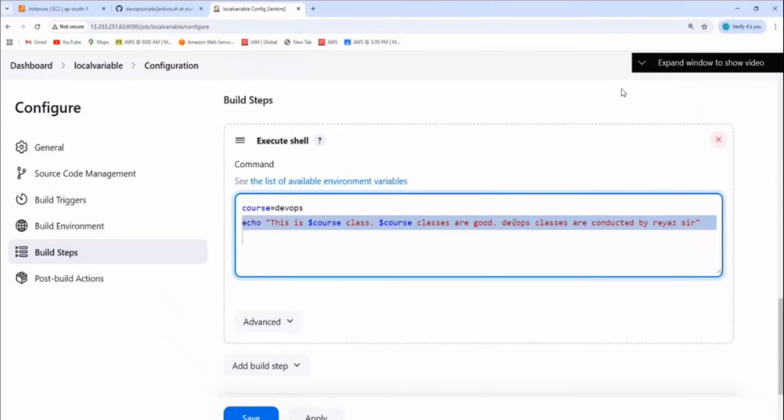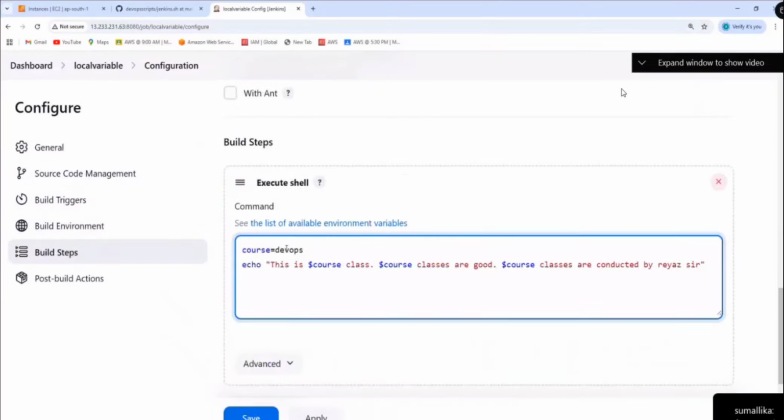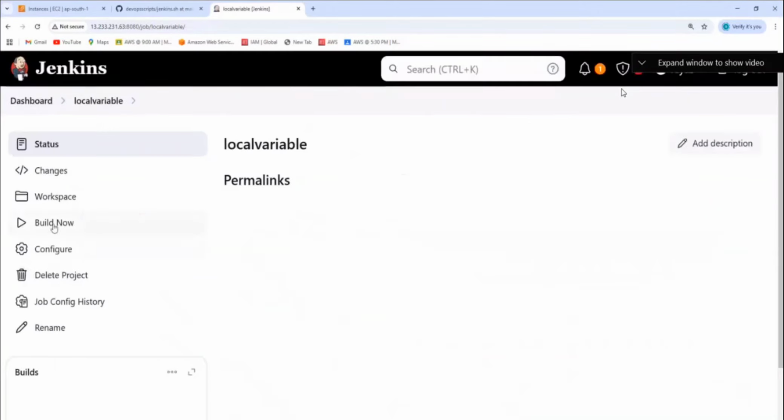We already did this with build parameters. From there also we can do it. But here I'm putting the variables inside the build. What is this called? Local variables. These local variables will work only inside the job. Yes or no? Let's click on save and then click on build.